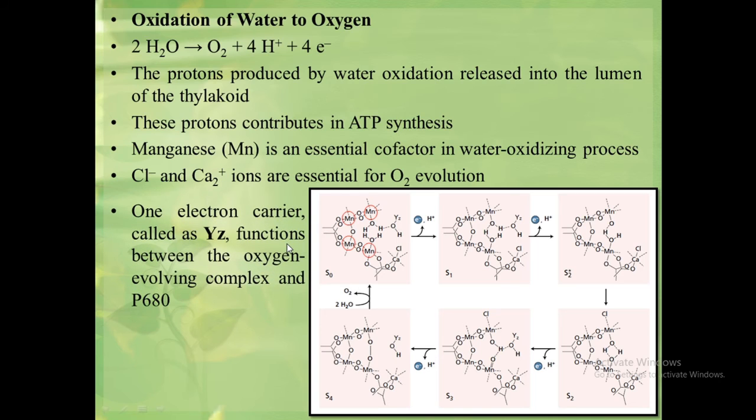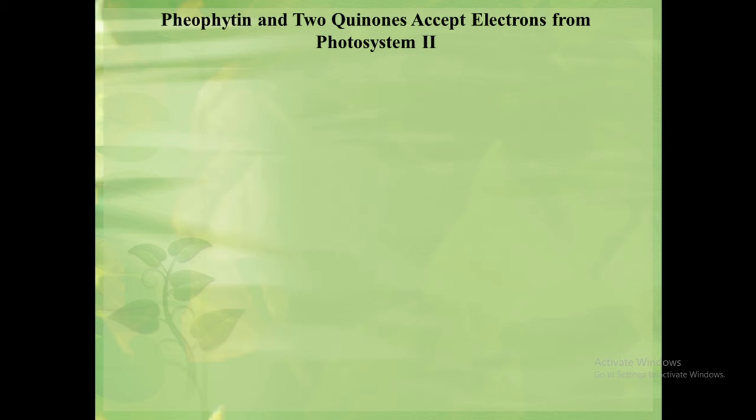There is one electron carrier called YZ, which functions between the oxygen evolving complex and photosystem 2. One more important reaction that takes place in the electron transport chain is the acceptance of electrons by pheophytin and a quinone from photosystem 2. There are a number of evidences from several studies indicating that pheophytin acts as an early acceptor in photosystem 2, followed by a complex of 2 plastoquinones.